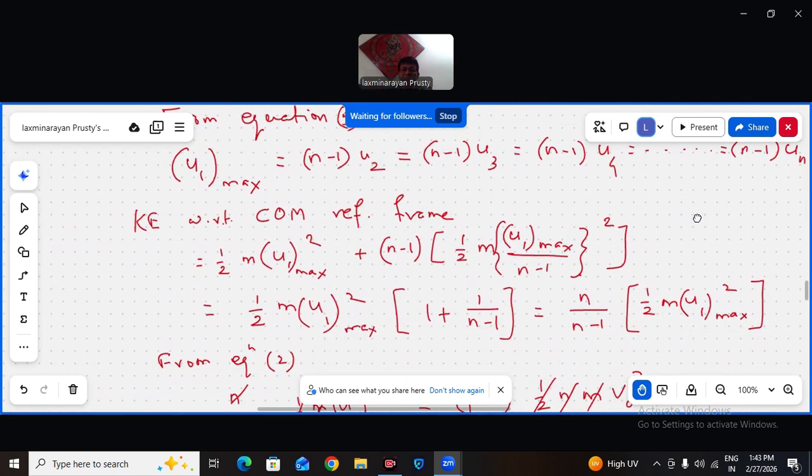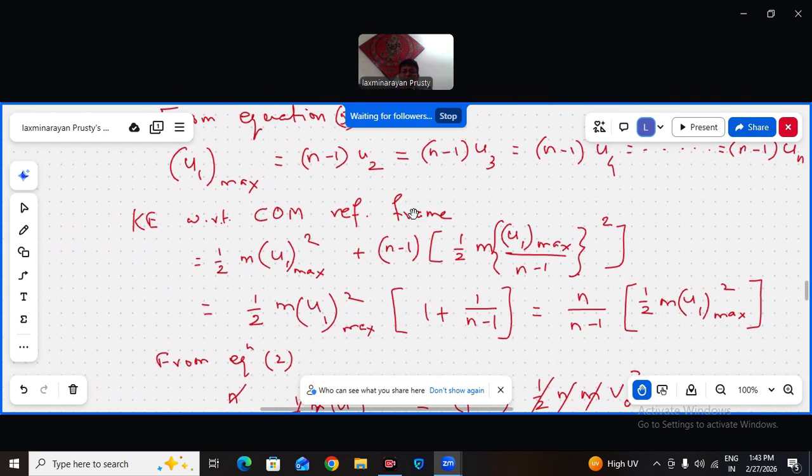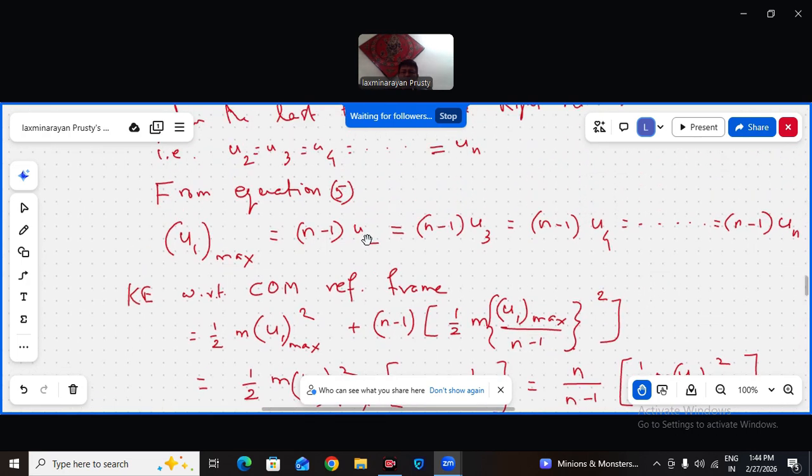With respect to the center of mass reference, what is the KE? Half m u1 max square, plus n minus 1 times half m (u1 max by n minus 1) whole square, because u2 is u1 max by n minus 1. Half m that square is the KE of particle 2 in the COM reference frame. All have the same kinetic energy because the same speed.